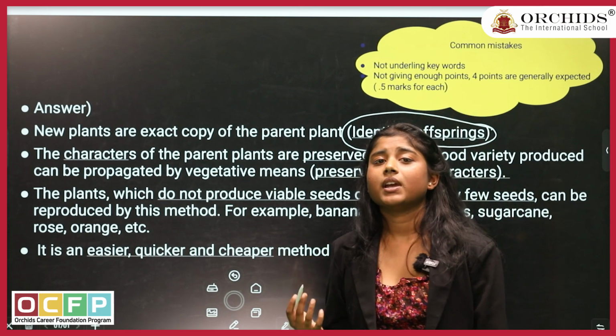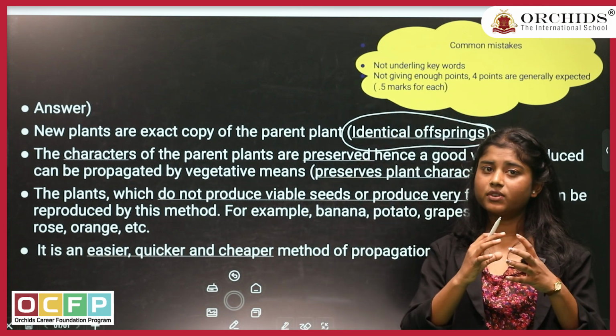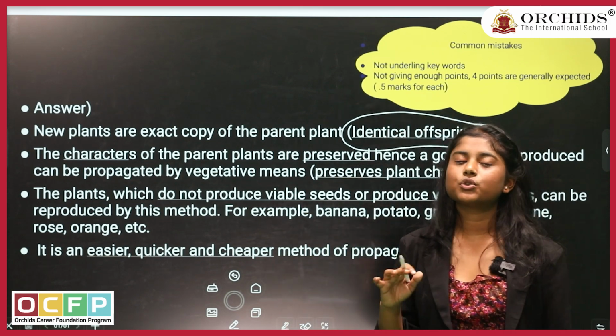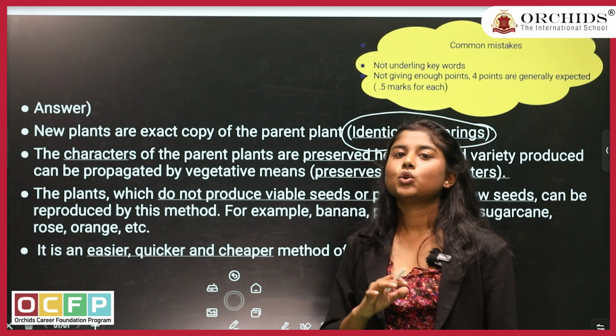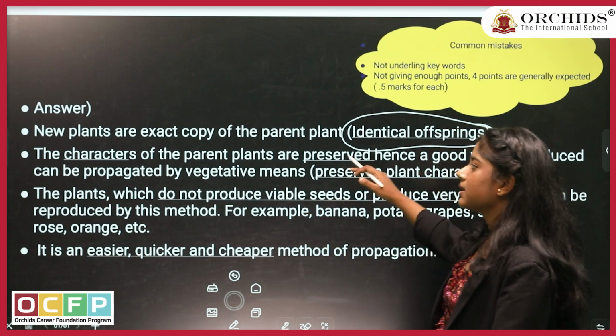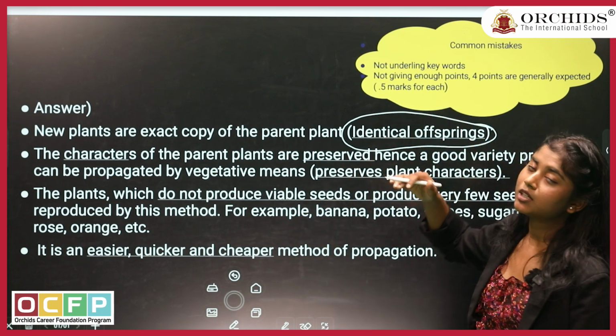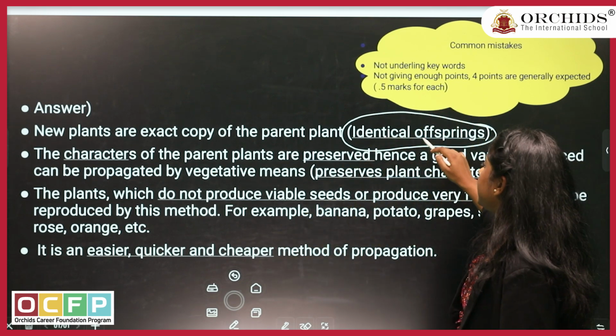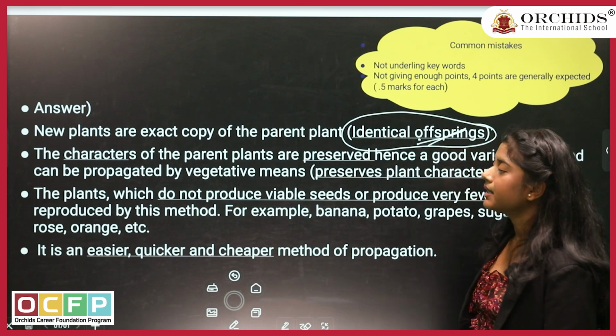Because it is a type of asexual reproduction, there is no fusion of gametes happening. And if there is no fusion of gametes happening, that means no particular mutation or changes are happening. So if it is happening with the parent plant parts, then the offspring will be completely identical.